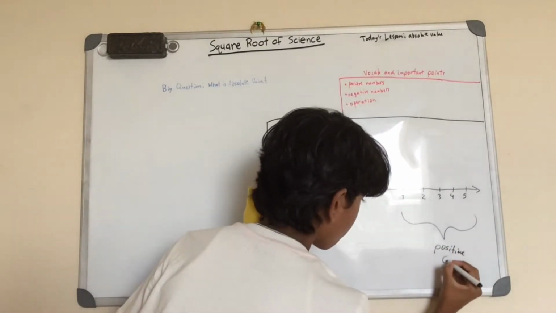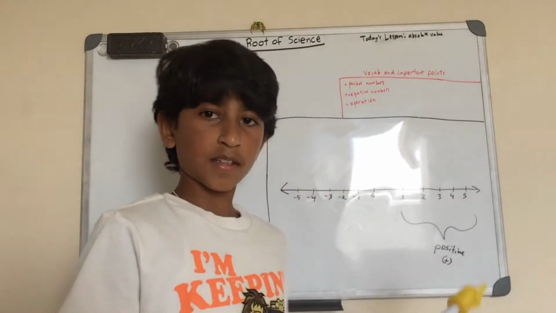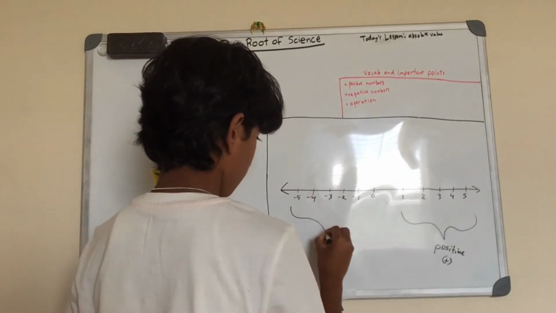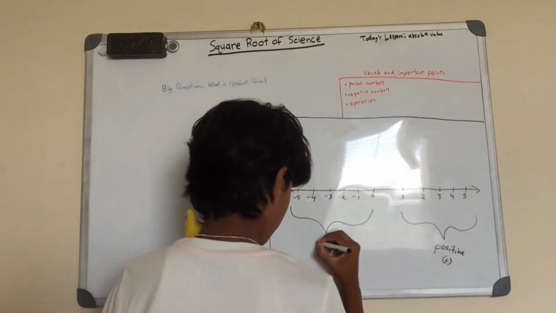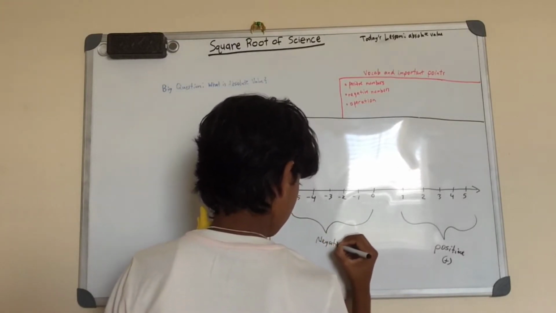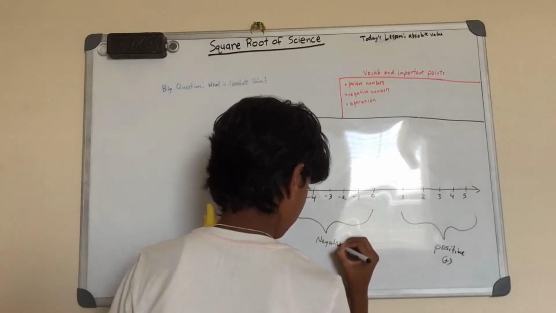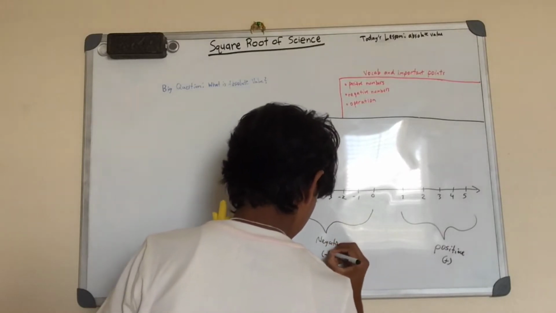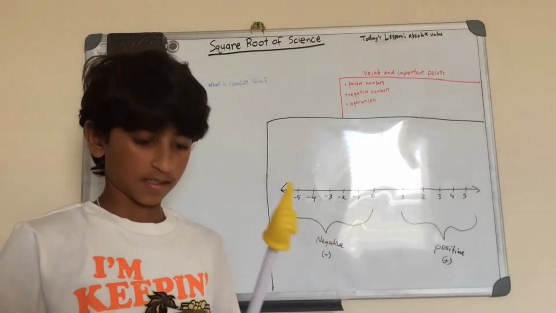And the positive symbol is a plus sign. And these numbers are the negative. And the symbol for negative numbers is a minus sign.